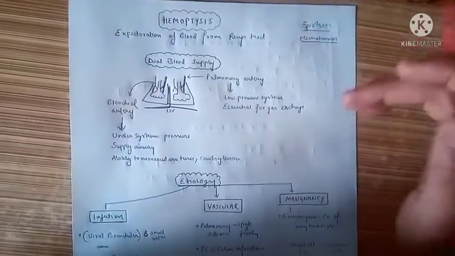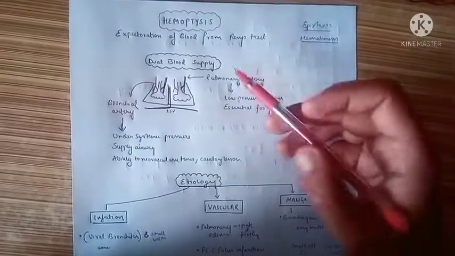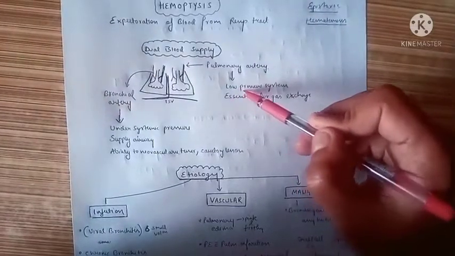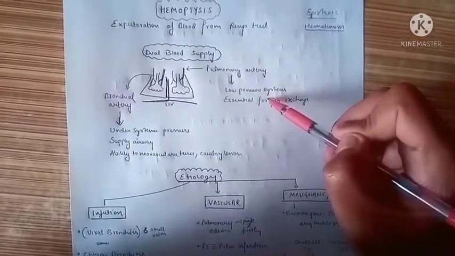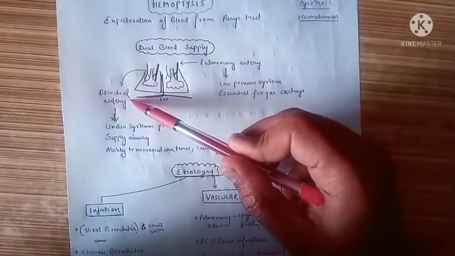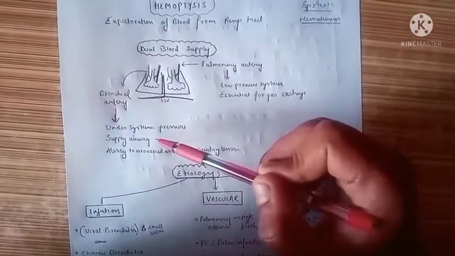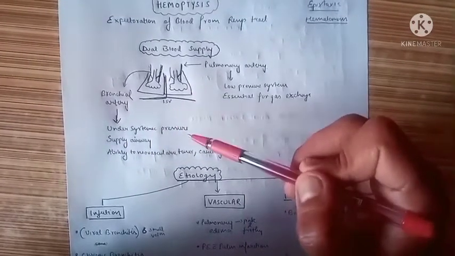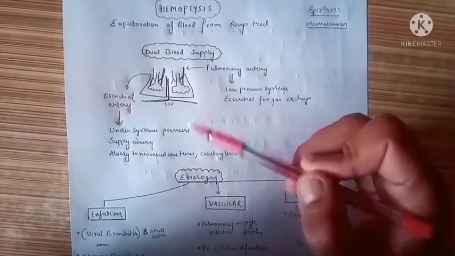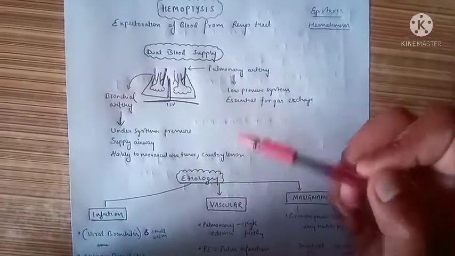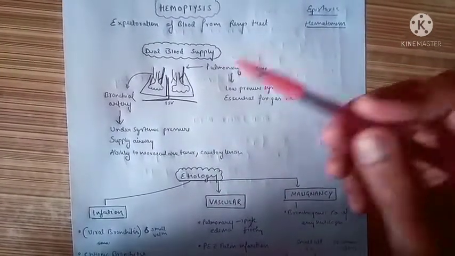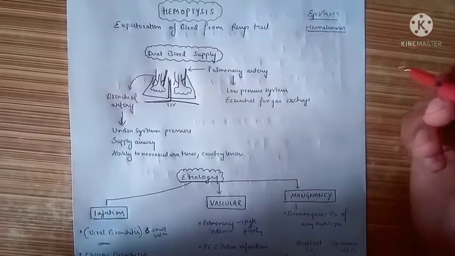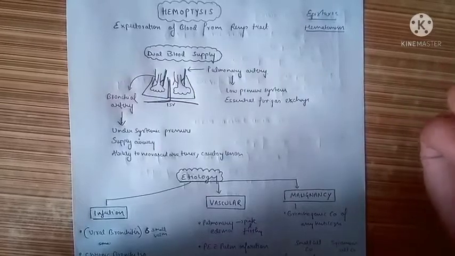The physiology behind hemoptysis underlies the dual blood supply of the lungs, that is from the pulmonary artery that forms a low pressure system and is essential for gas exchange, whereas the bronchial artery is directly under systemic pressure and is supplying the airway. Okay, so in cases where there is a tumor, the bronchial artery neovascularizes this tumor, also the cavitatory lesion, and damage to this bronchial artery can lead to massive hemoptysis.